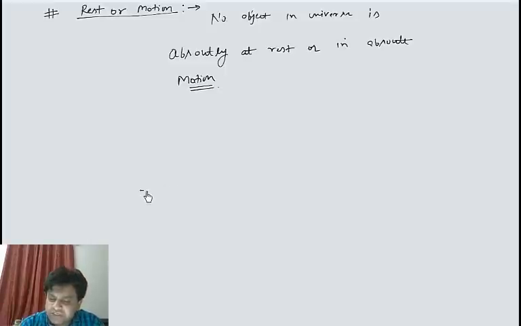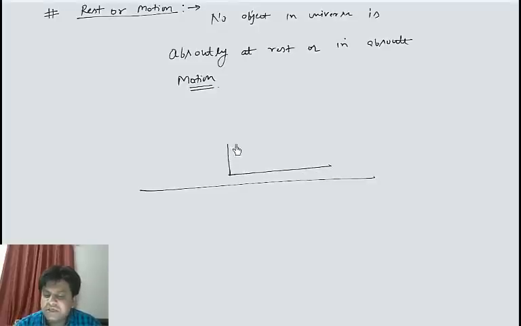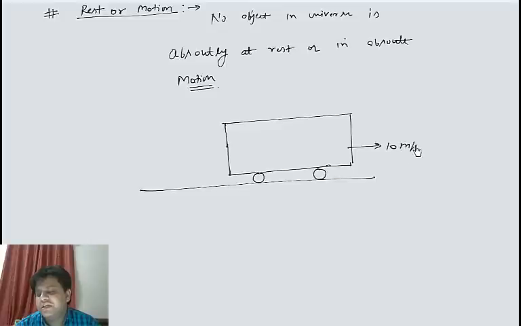It always depends on the observer, who the observer is, and the observer will decide whether the object is moving or not. For example, let's say there are two persons sitting in a train and the train is moving with some speed, let's say 10 meter per second in this direction.